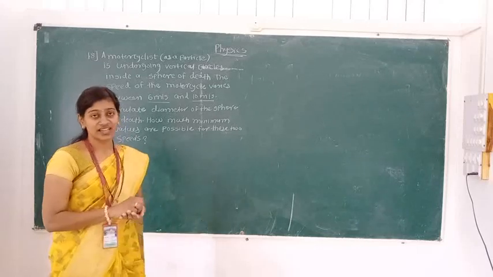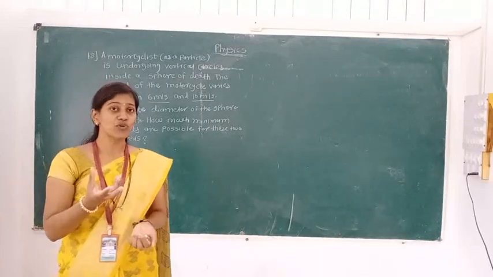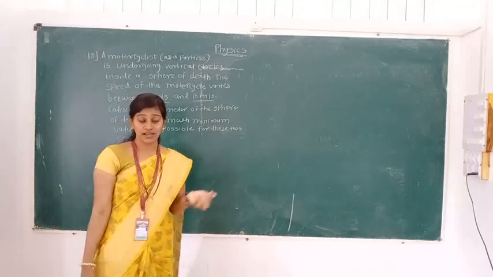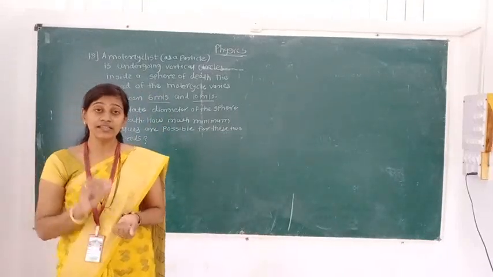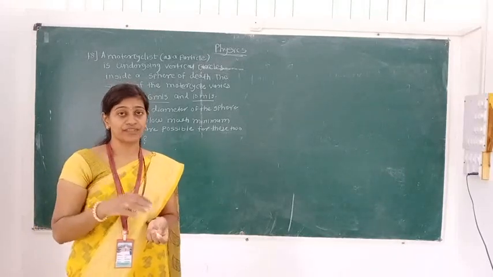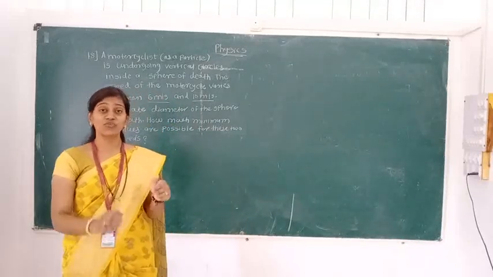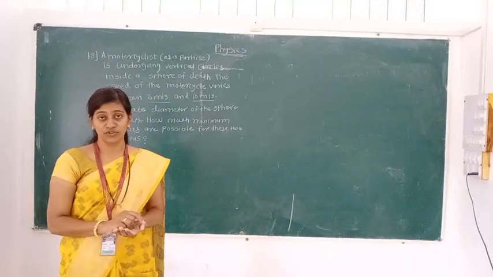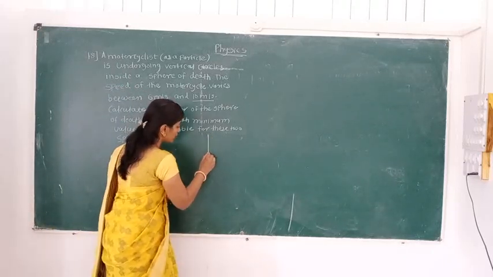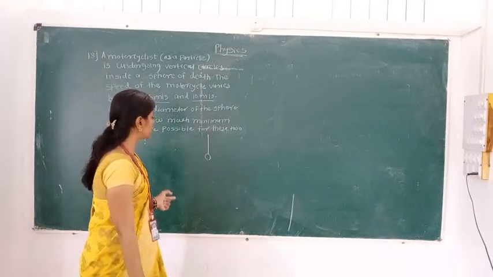Vertical circular motion, that concept we already know. In vertical circular motion, the particle moves along the circumference of the circle, but the very important thing is that in this case the tension and the velocity change from time to time. That means at every instant the velocity and the tension both change. We know vertical circular motion, in which the bob is attached to a string and performs the vertical circular motion.